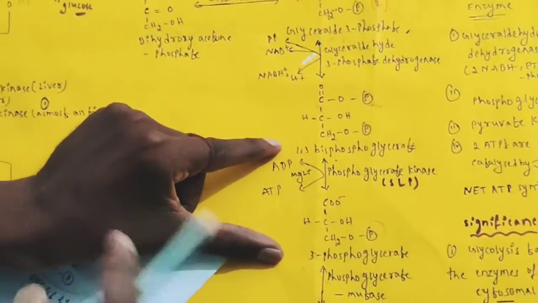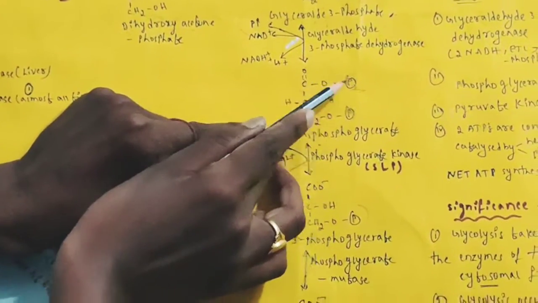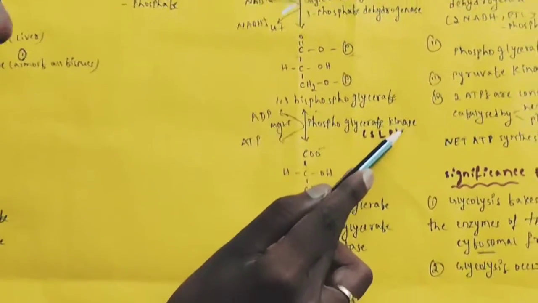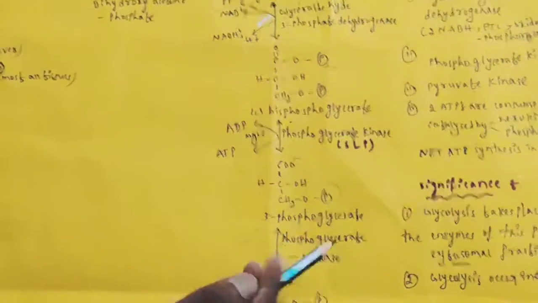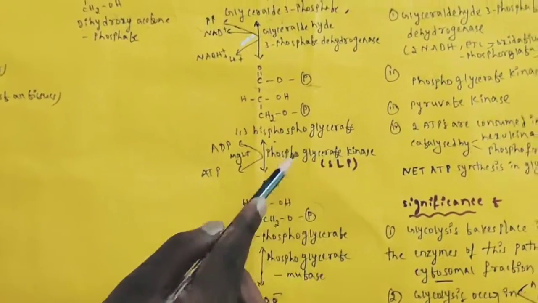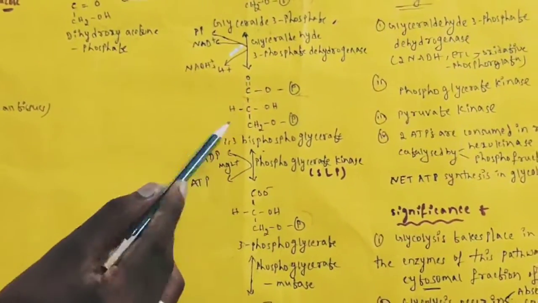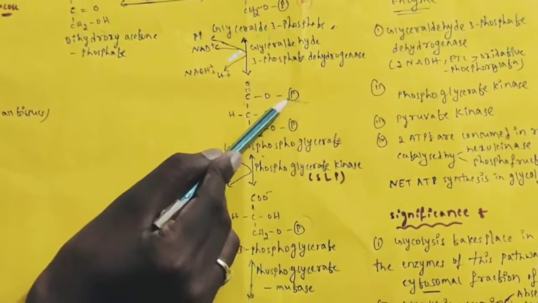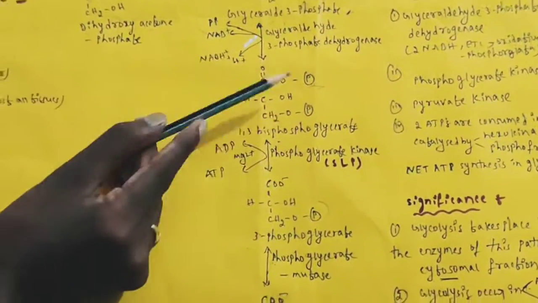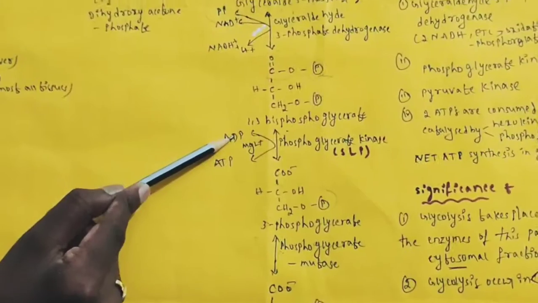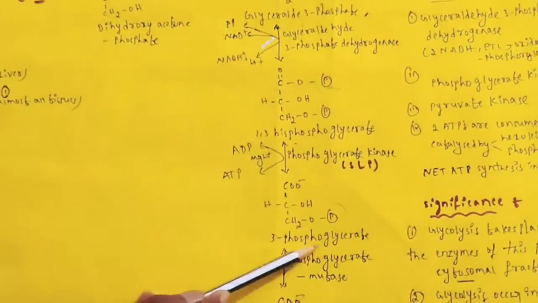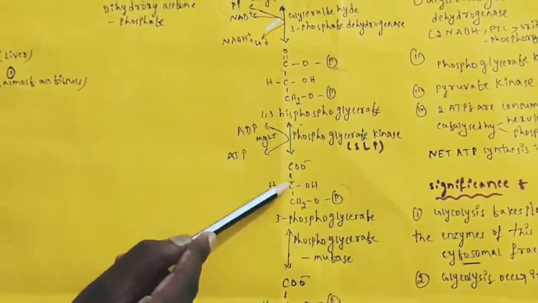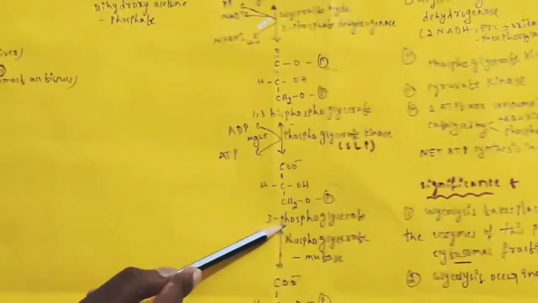3-phosphoglycerate means that the phosphate on the first carbon is removed. The enzyme phosphoglycerate kinase; kinase means involving phosphorylation. Phosphoglycerate kinase transfers the phosphate from the first carbon of this molecule to ADP. Then it leads to 3-phosphoglycerate. Here only this phosphate remains, and the other is not there, so 3-phosphoglycerate will be produced.